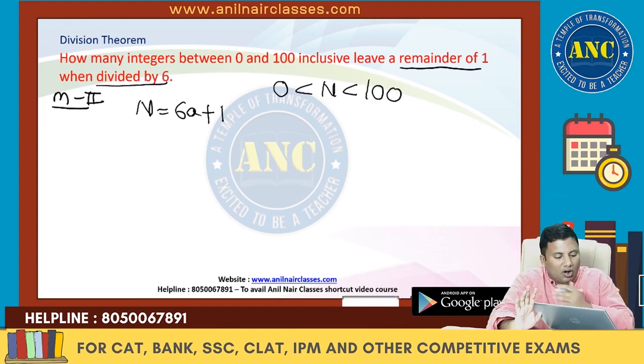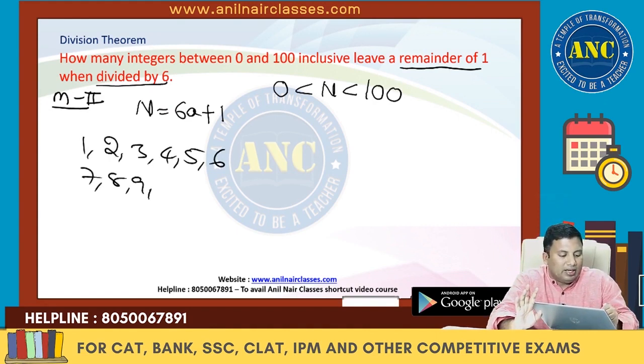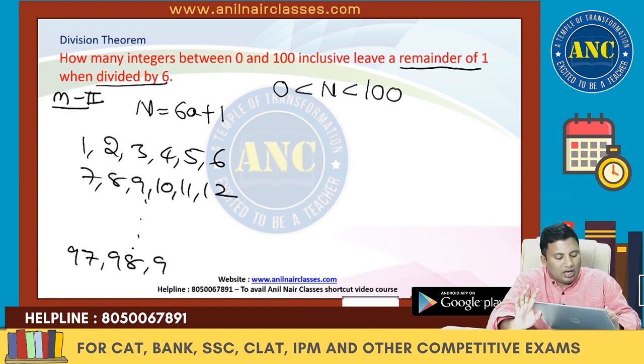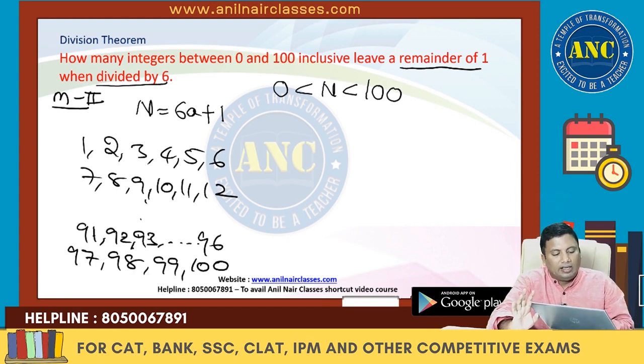Let us take all the numbers 1, 2, 3, 4, 5, 6, 7, 8, 9, 10, 11, 12 and so on, up to 91, 92, 93 till 96, 97, 98, 99, 100.